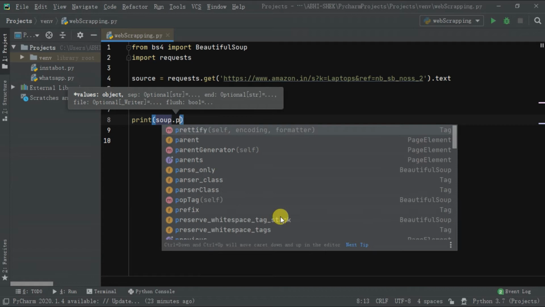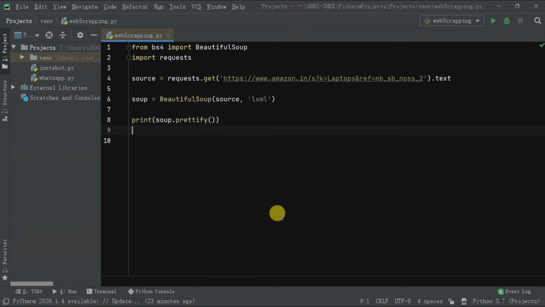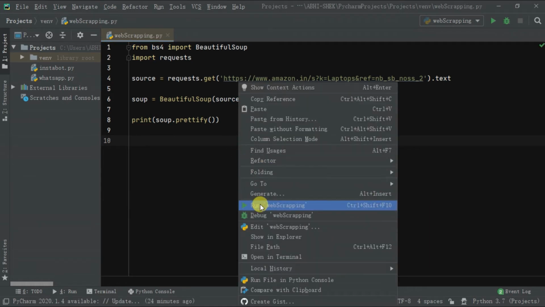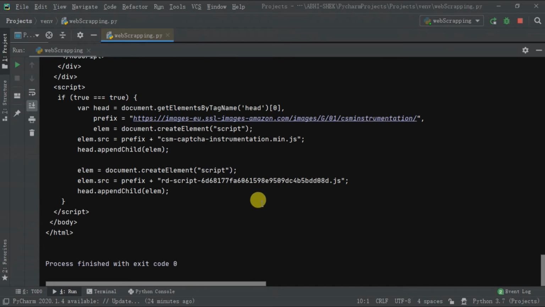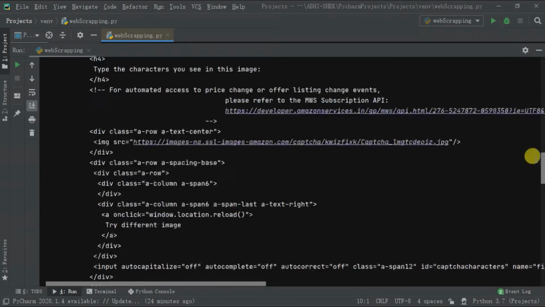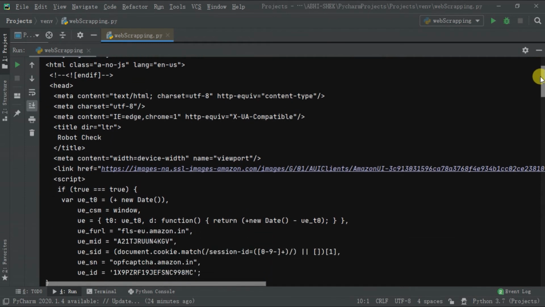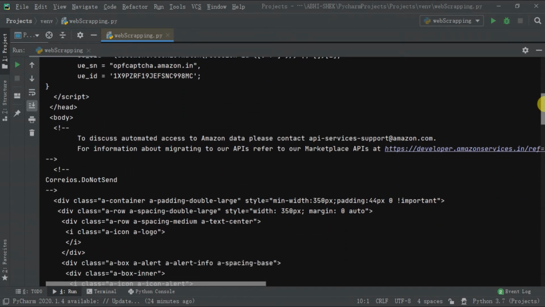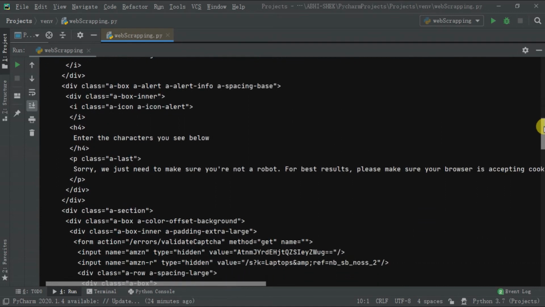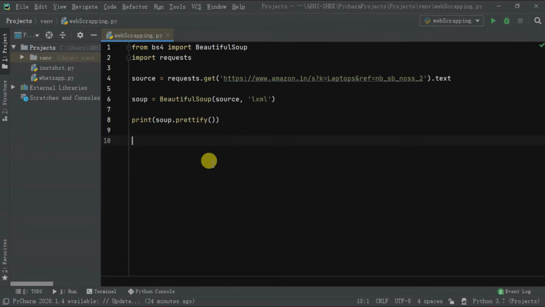Before running this program, let me tell you, this will not work. And to explain why this will not work, I am going to run this program. After executing this, you will see there are no errors. But if you check what is printed, you will find out this is not the web page we are looking for. Look, here it says, sorry, we just need to make sure you are not a robot. Actually, Amazon has some security features that don't allow bots and other programs to access this web page.